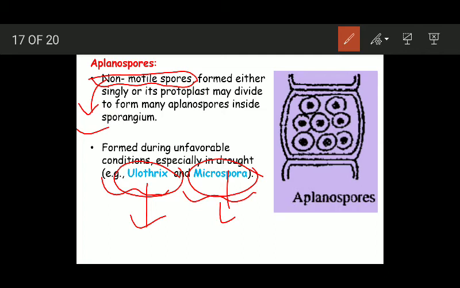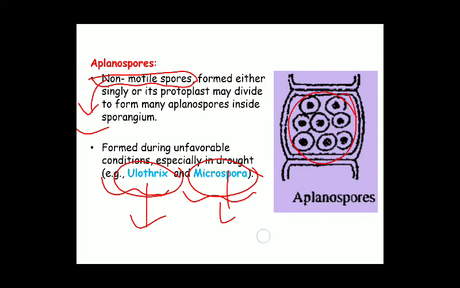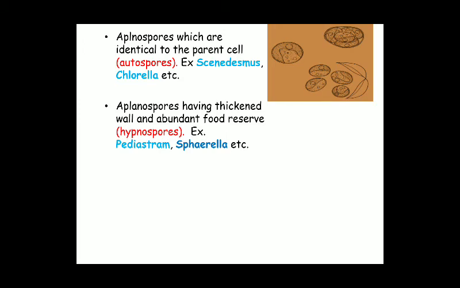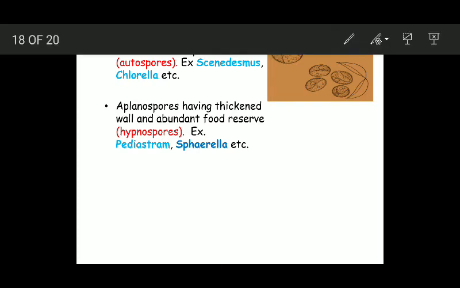So aplanospores are simply the non-motile spores, and they are produced either singly, or you can have many aplanospores inside an aplanosporangium. Now the aplanospores which are very much identical to the parent cell from which they are produced are known as autospores. Here you can see these are the autospores. Example is that of Scenedesmus and Chlorella.